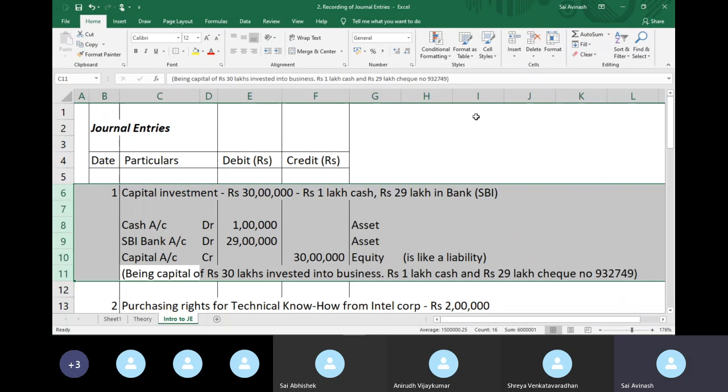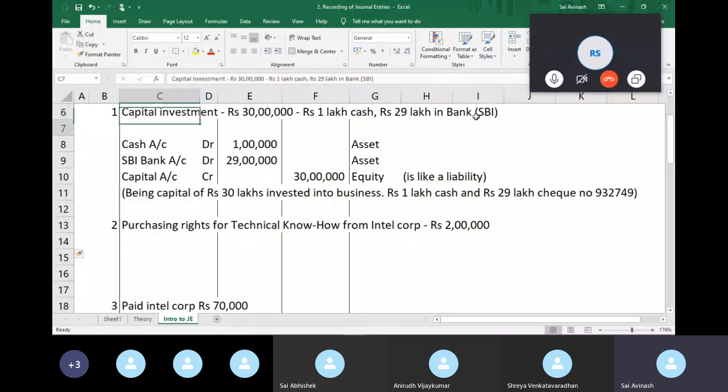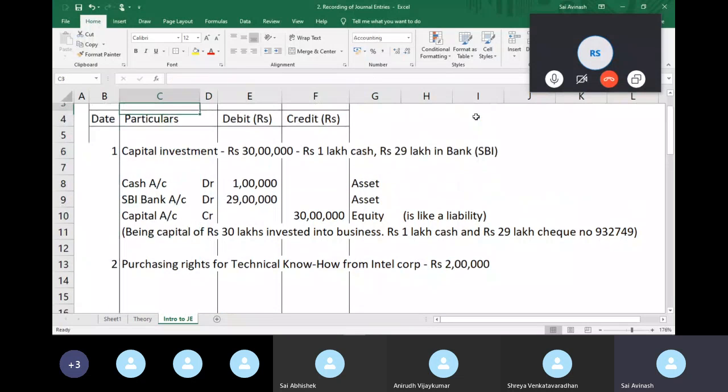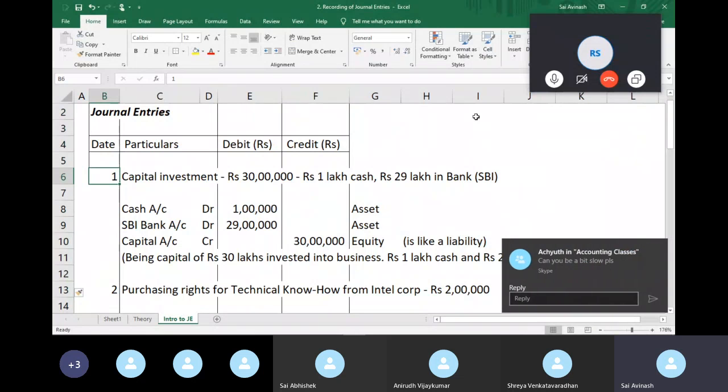Great. We'll go ahead. Next. So guys, this is the format, okay? You have date, particulars, debit, and credit, 4 columns. Since I'm just having numbers here, I don't have date, but typically you'd mention date.